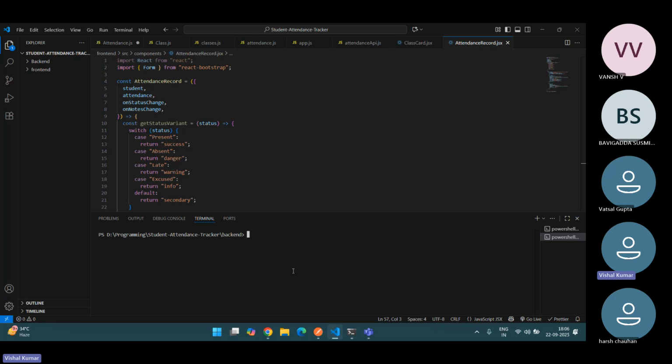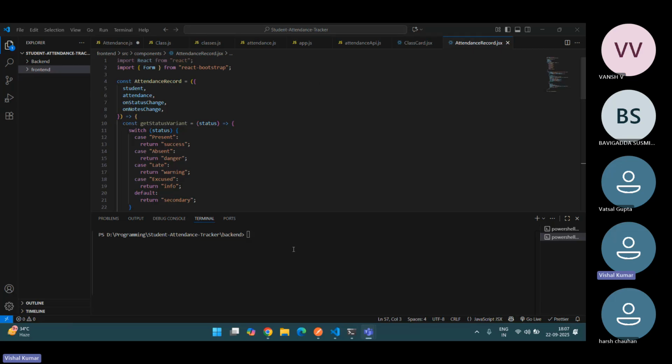First, I want to show you, sir. I want to start my project. So first of all, I have made my project and its name is Student Attendance Tracker, which tracks our students' attendance on a daily basis, and posts like college projects. So I made this. I know it's not fully completed, but I've made some UI and added some backend parts like this.